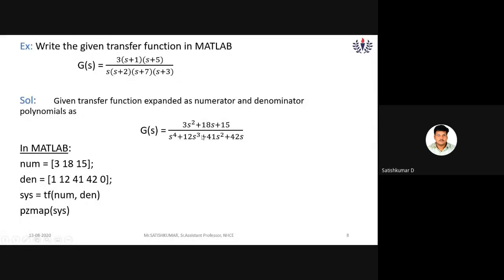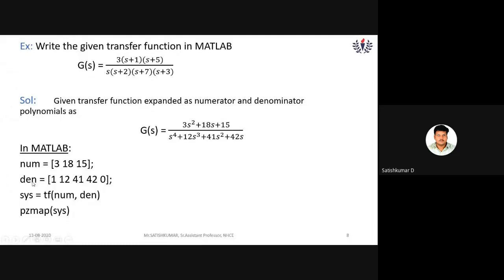So this numerator and denominator I am typing in MATLAB, only coefficients, right? NUM is the variable, and MATLAB is case sensitive, so capital letters are different from small letters. Here I use all small letters. NUM is a variable. NUM is equal to the numerator polynomial, so 3, 18, 15, only the numerator polynomial coefficients are entered.